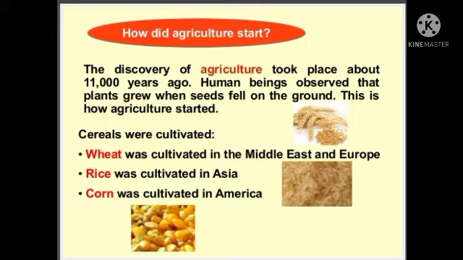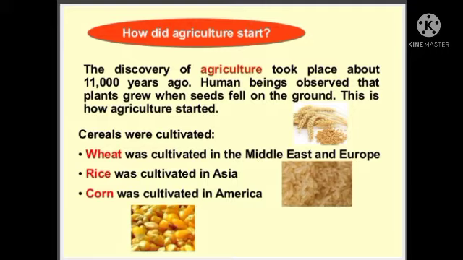So how did they find it? First they observed that plants grow. How do the plants grow? When the seeds fell on the ground, after some days they would grow like plants. So after seeing that, observing stage by stage, they started doing agriculture. This is how agriculture started.